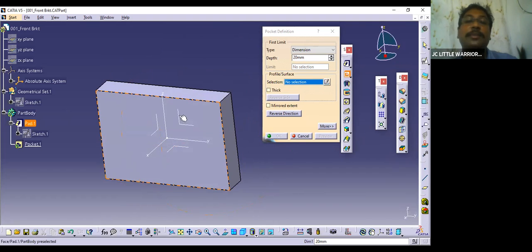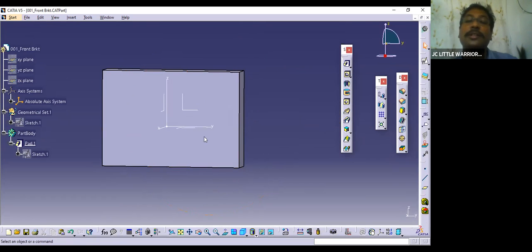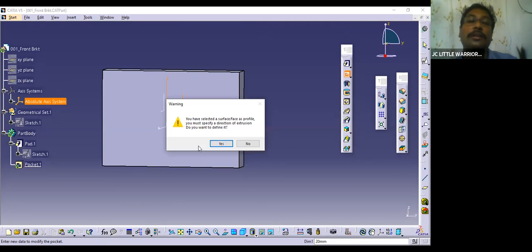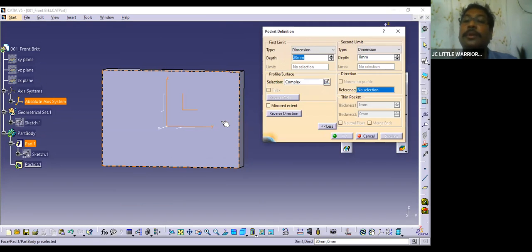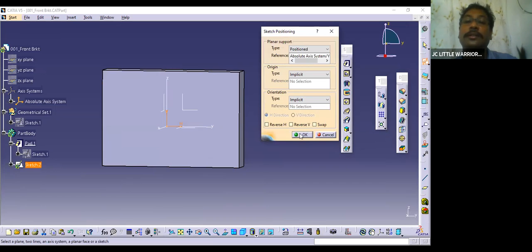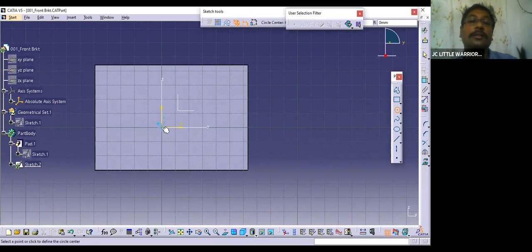A pocket is nothing but a hole; if you want to make a hole here, you can use this. Now how am I going to do that? Just click on this. Click on one of the faces, or directly create one sketch. Again, go here, say default and take a circle.